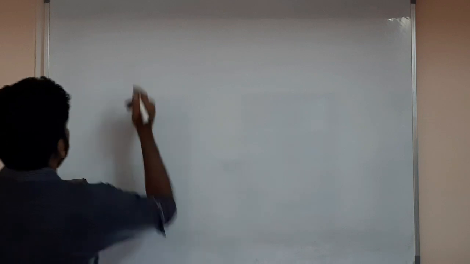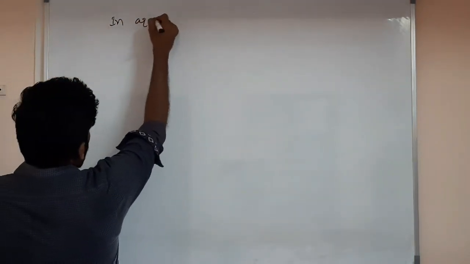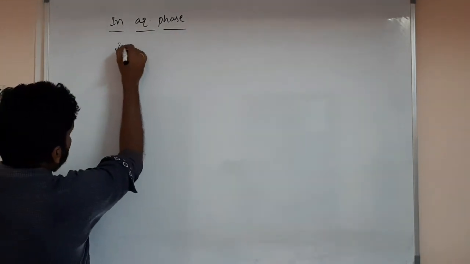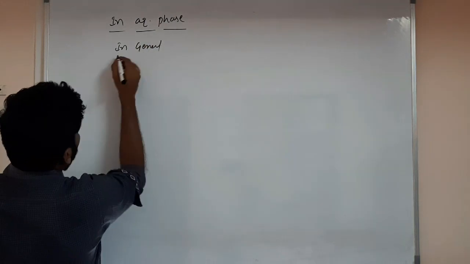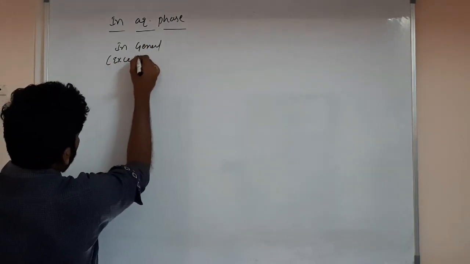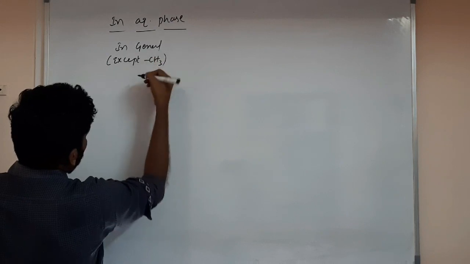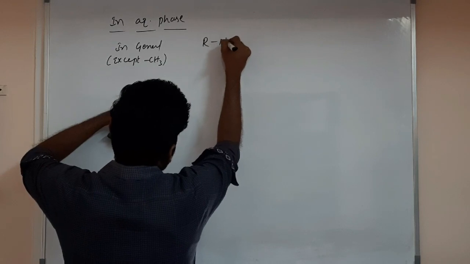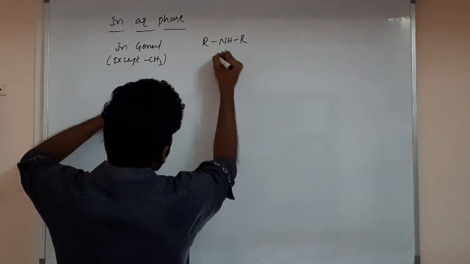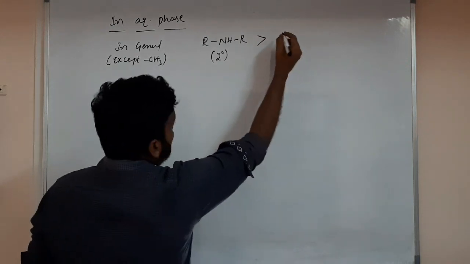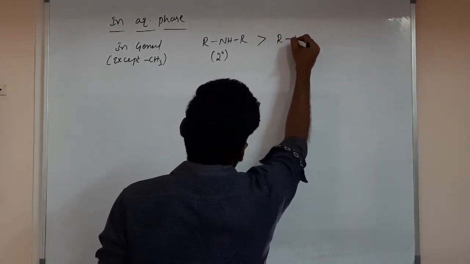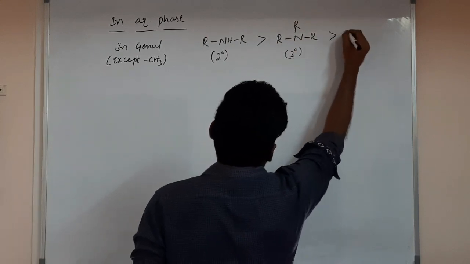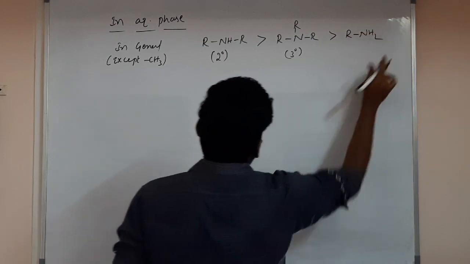Okay, so next, in aqueous phase. In gas phase I gave you that, in aqueous phase, in general I'll give you, in general except methyl group. Okay, so for any R, R2NH, that means secondary amine is more basic than tertiary, R3N, and then you have RNH2.